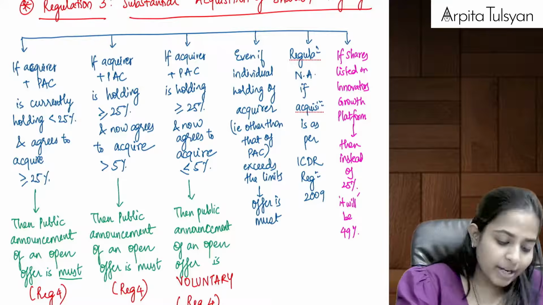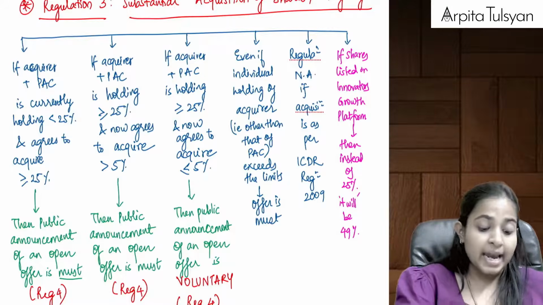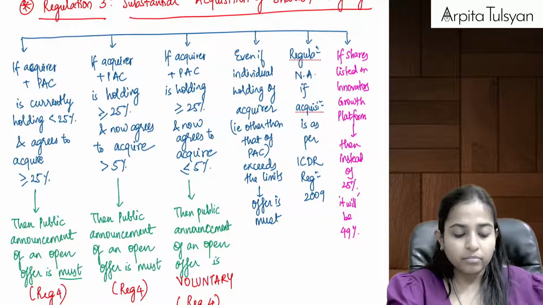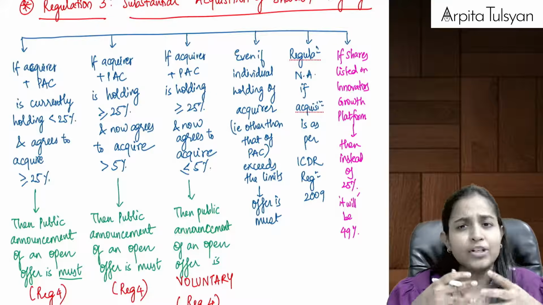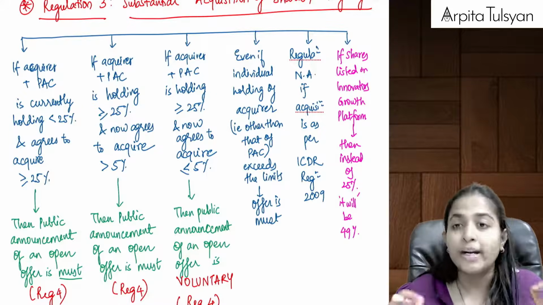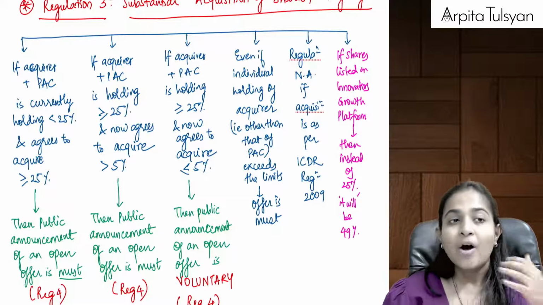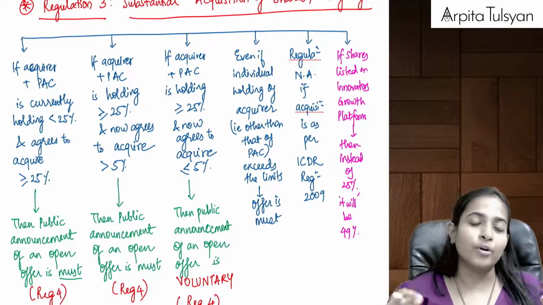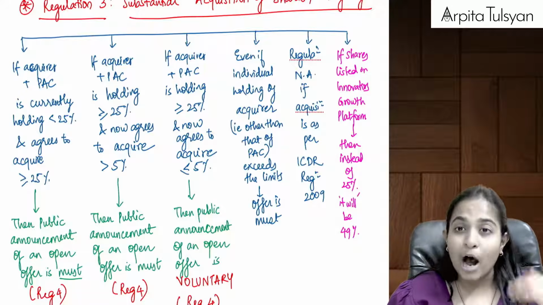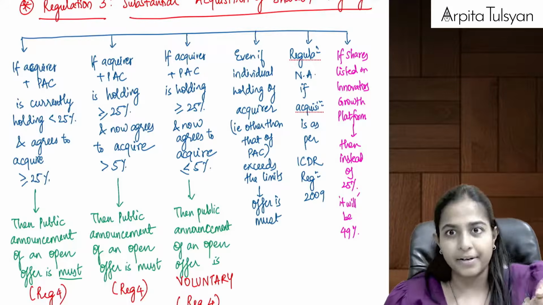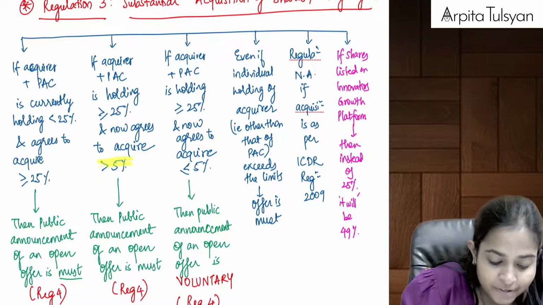Yes. Okay, similarly, one more circumstance. Check what is the next circumstance. If the acquirer and PSC, either individually or together, are holding more than or equal to 25%, it means they are already a substantial holder of shares, and now they want to further acquire more than 5%.